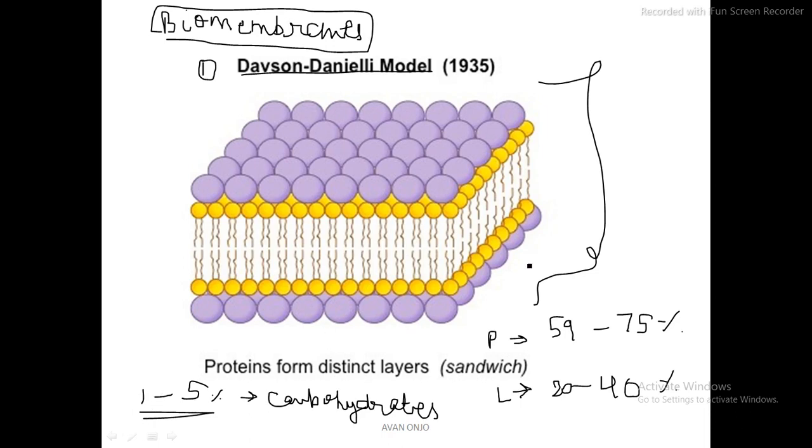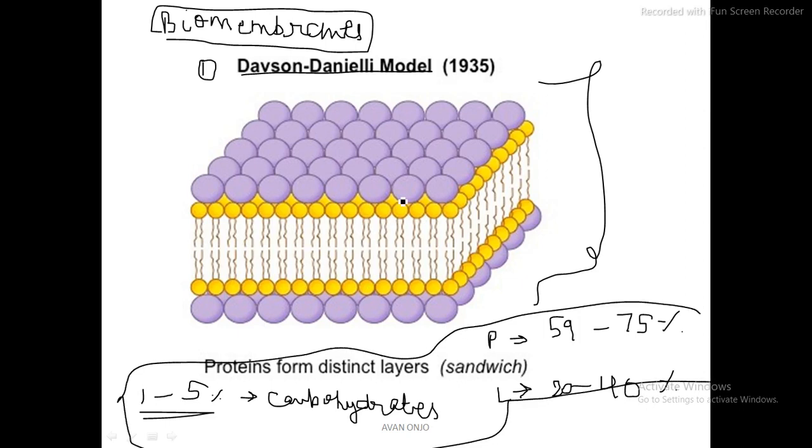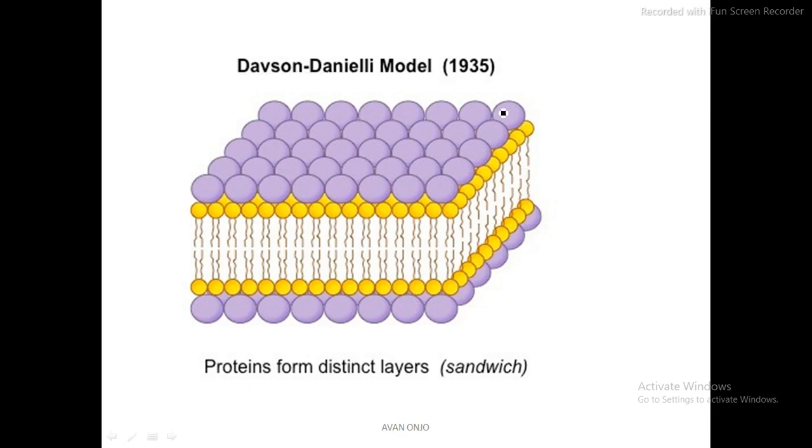Now the model is something like this. This is the general composition that we see. Now I'm going to discuss what Davson-Danielli say relating to the composition. Of course it is made up of lipids and proteins. Here you can see the upper layer of this purple color. Let me remove all of what I have written already, I need a clean slide. This particular purple colored thing is called the alpha protein. So this is the protein part.